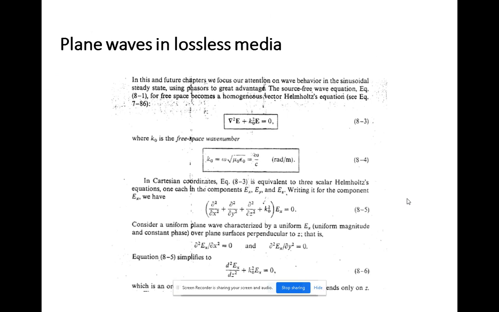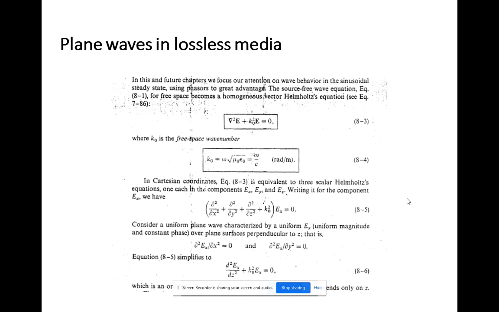So in the fifth unit, the first topic is plane wave in lossless medium. Lossless medium is nothing but a perfect medium, where without any loss you will be achieving the waveform, or output. Here the plane waves are going to be propagated through the lossless medium, that is the perfect medium. The behavior of the sinusoidal waveform will be seen in this topic.